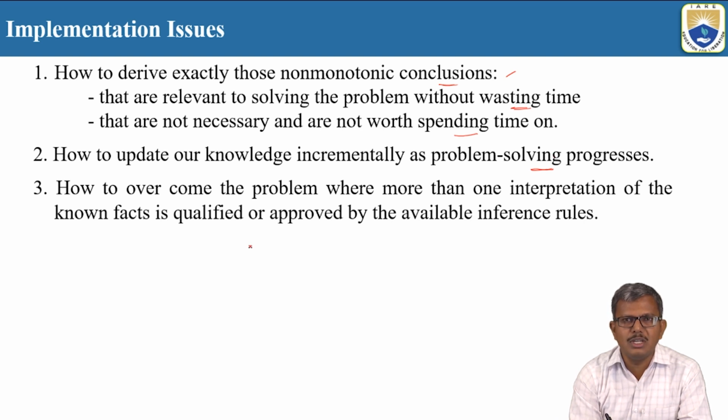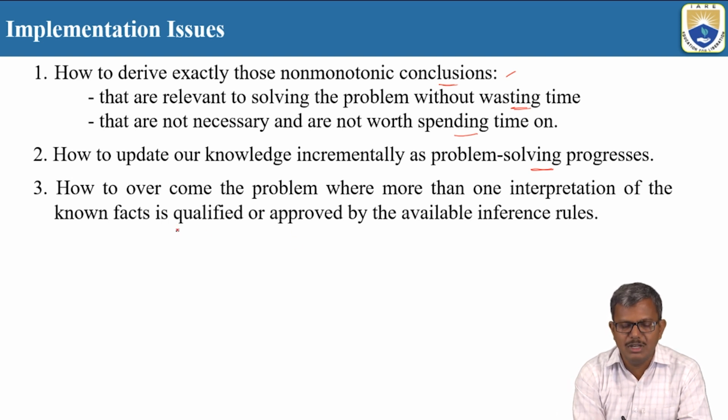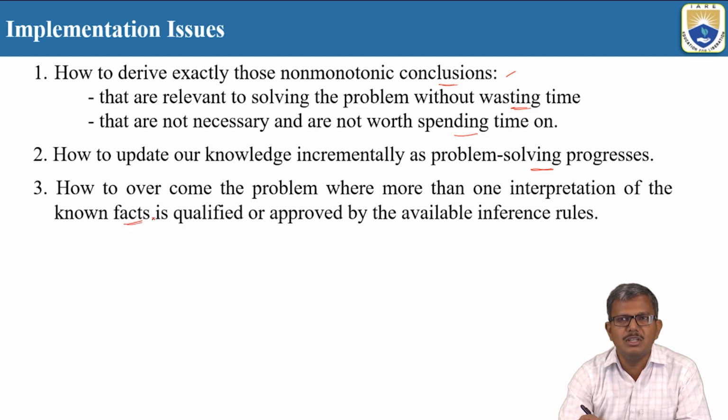The other important question is how to overcome the problem where more than one interpretation of the known fact is qualified for the available inference rules. We generally see this kind of thing in production systems. When one or more operators are suitable to apply to a particular situation, which one needs to be selected? We make use of control information to select the best suitable operator, and we apply it. In a similar fashion, whenever more than one fact is suitable to a particular situation, which one do we select? In that aspect also, the non-monotonic reasoning systems fail to give the answers.